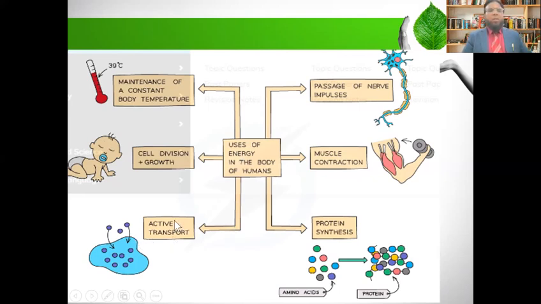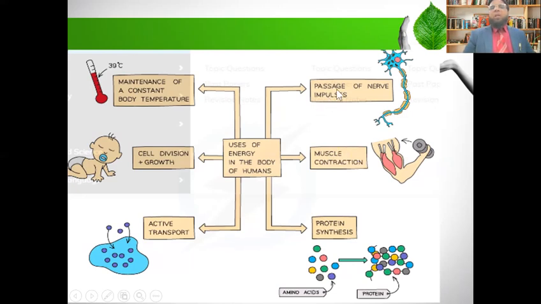This energy is also used in active transport, where the molecules move from lower concentration to higher concentration using the energy. This energy is also used in protein synthesis. When many amino acids combine together, they make a specific type of protein. This energy is also used in muscle contraction. When you are walking or exercising, your muscles contract and relax, due to which you perform your job. This is possible only when the energy is available.